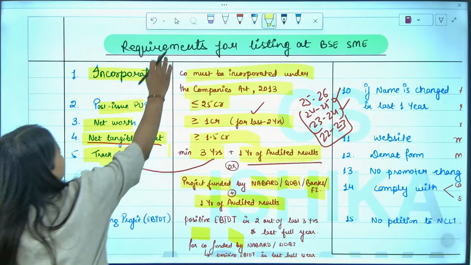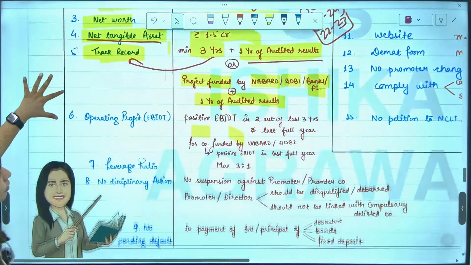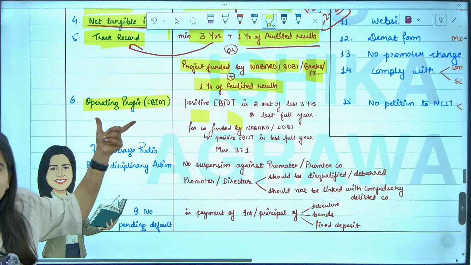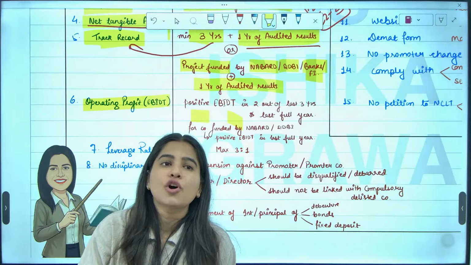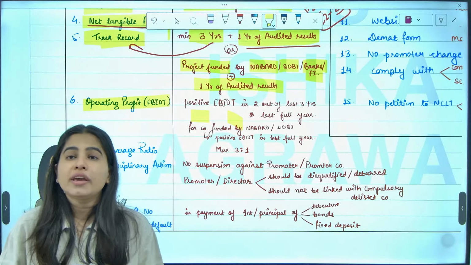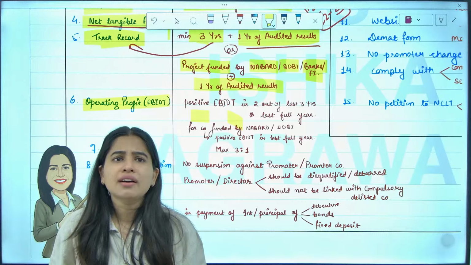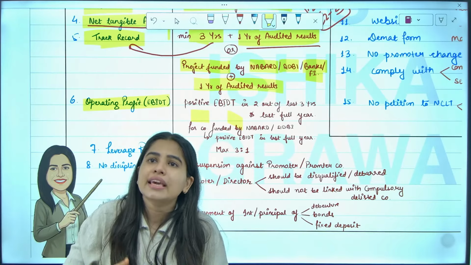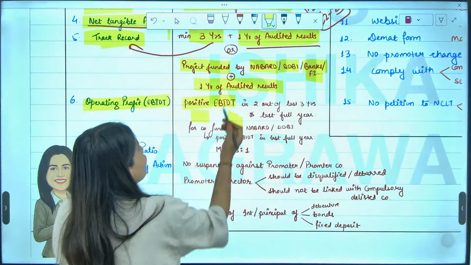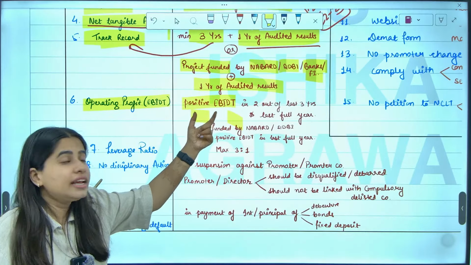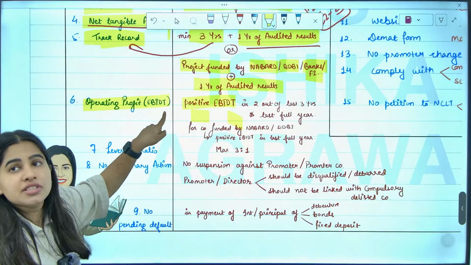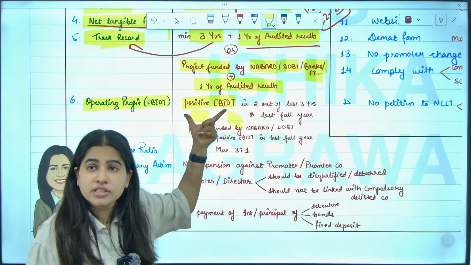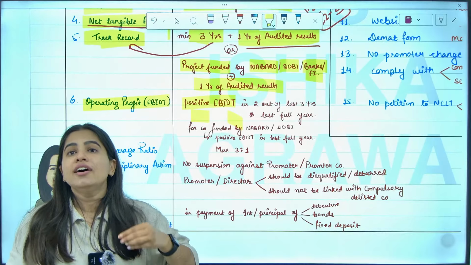The next requirement is that you should have operating profit, guys. EBITDA, meaning you should not be in loss, you should be in profit. If you are a loss making company, we will not allow you to get listed. You should be a profit making company. You should have a positive EBITDA. EBITDA means earnings before interest, depreciation and tax. You should have positive EBITDA, meaning you should have profits.